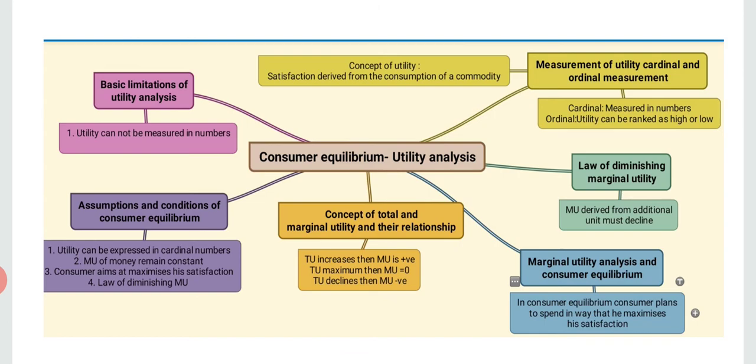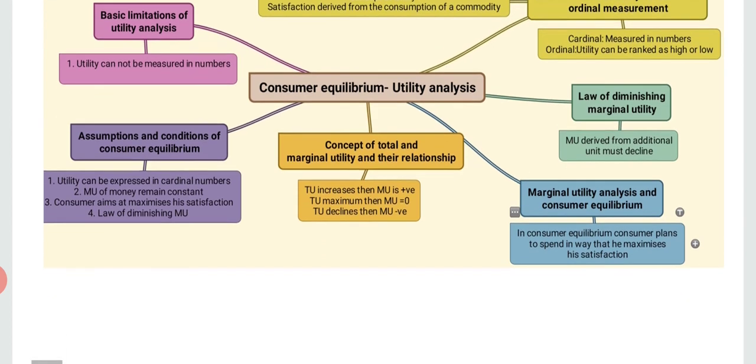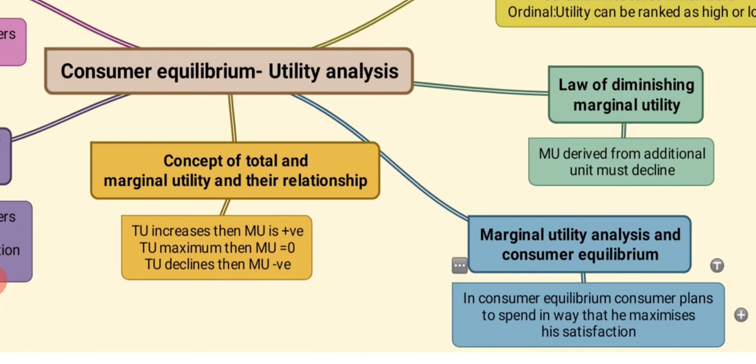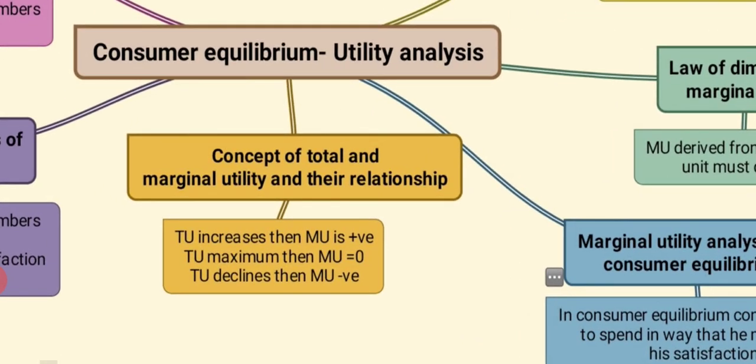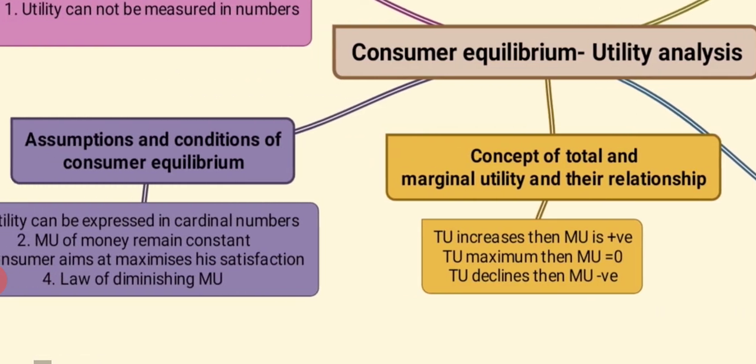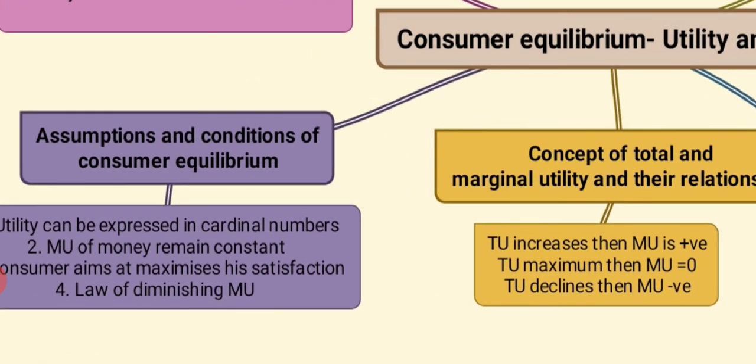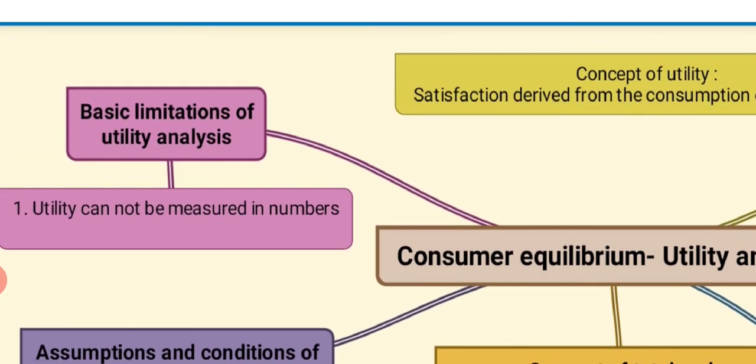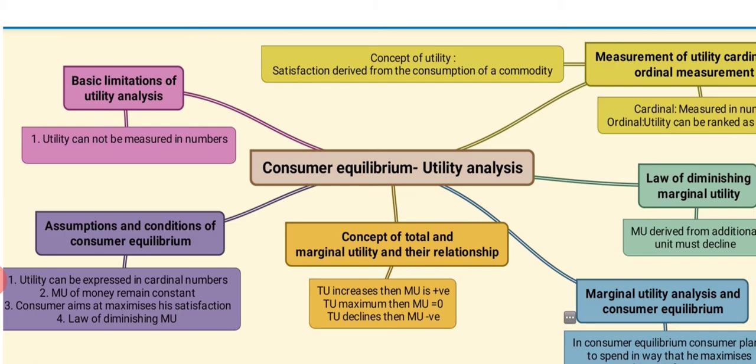It can be measured in cardinal and ordinal way. Third is law of diminishing marginal utility. Fourth topic is marginal utility analysis and consumer equilibrium. Fifth topic is concept of total and marginal utility and their relationship. Sixth topic is assumptions and conditions of consumer equilibrium. And last topic of the chapter is basic limitations of utility analysis. These are the different topics of the chapter.